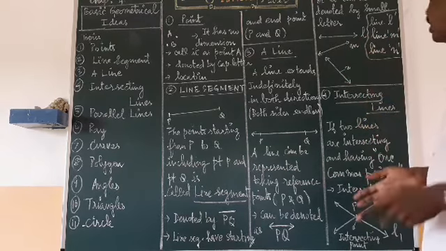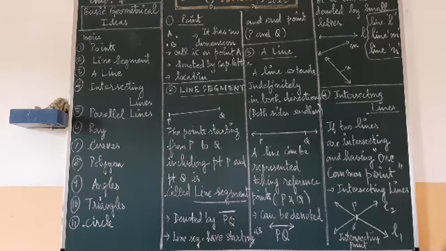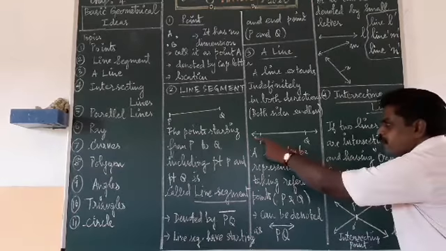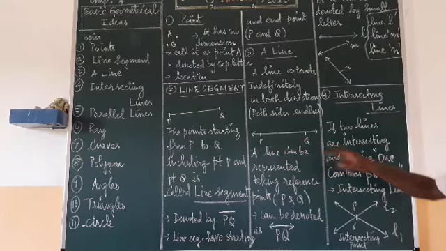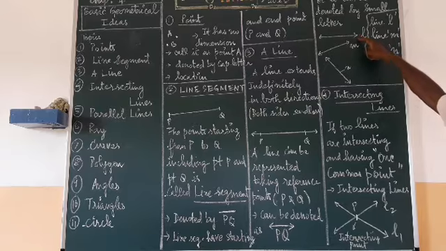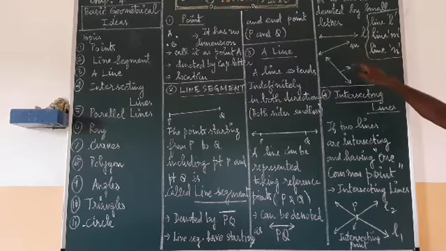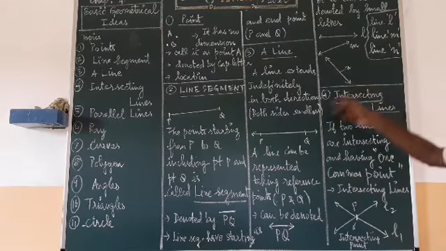So line L, line M, line N, that is the line. We can denote a line with arrows on both sides and reference points, or by writing a small letter, or as line 1, line 2, line 3, L1, L2, L3.